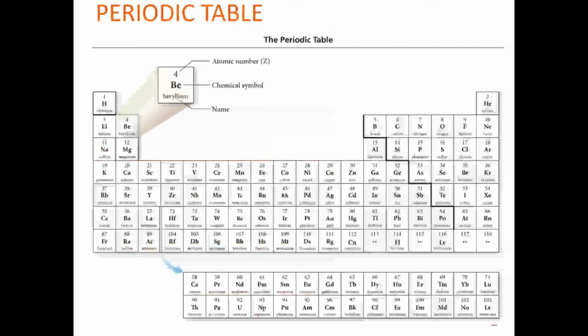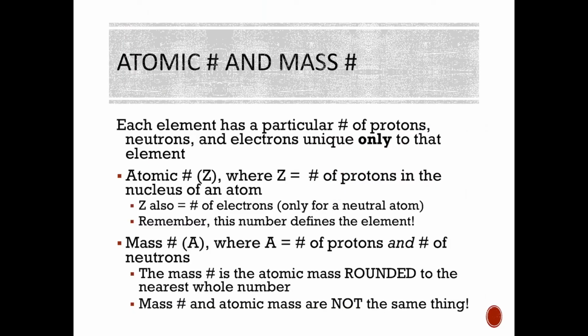So here we go. This is the periodic table, right? Like I said, anything with 6 protons is going to be atomic number 6, and that will always be carbon. If you were saying, hey, this atom has 30 protons, well, that's always going to be zinc. Anything with 30 protons is always going to be zinc, and vice versa, right? Zinc will always have 30 protons. The number of protons identifies the atom. The number of electrons can change. We call those ions. The number of neutrons can change. We call those isotopes. But the number of protons always stays the same. You can't change the number of protons. If you change the number of protons, then you change what element it is.